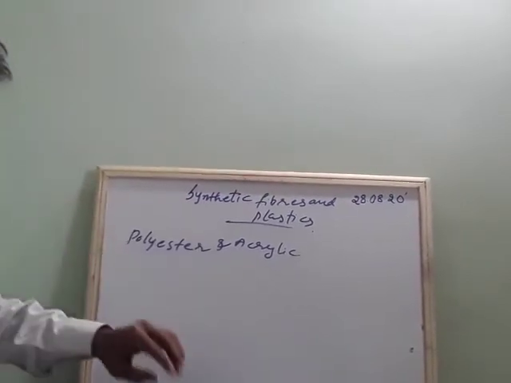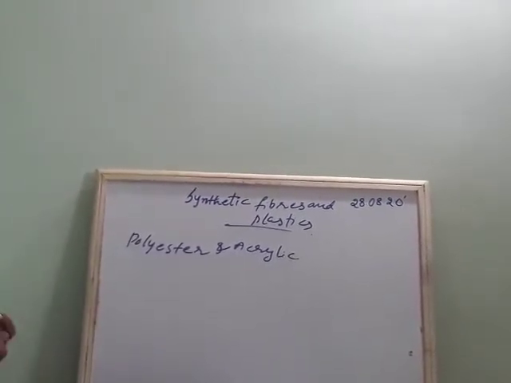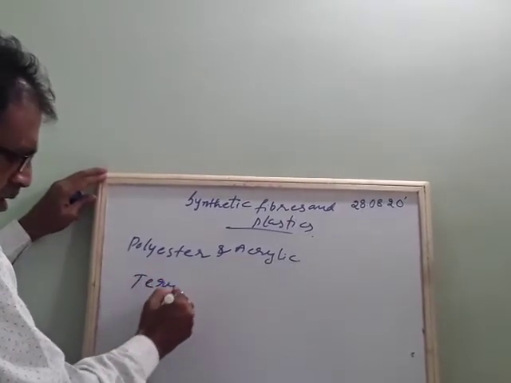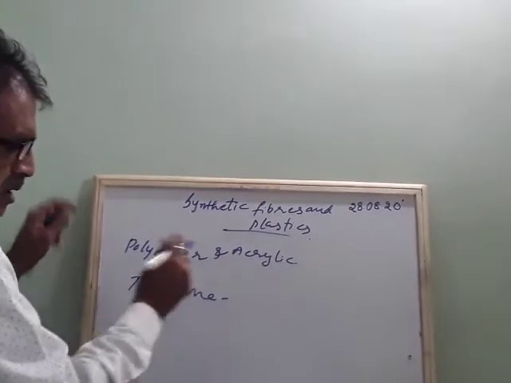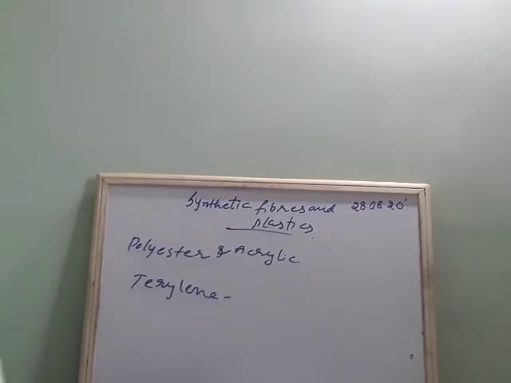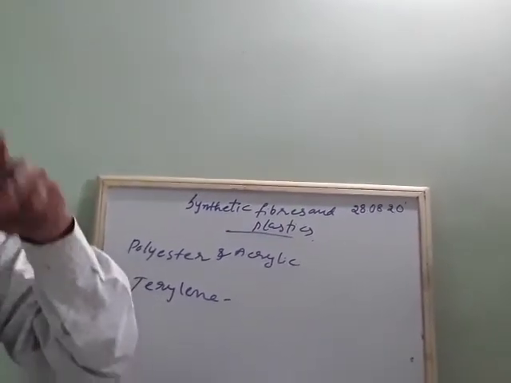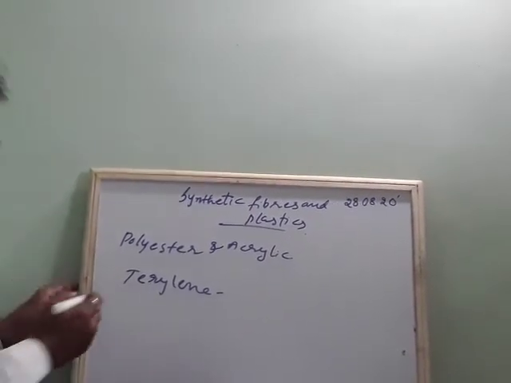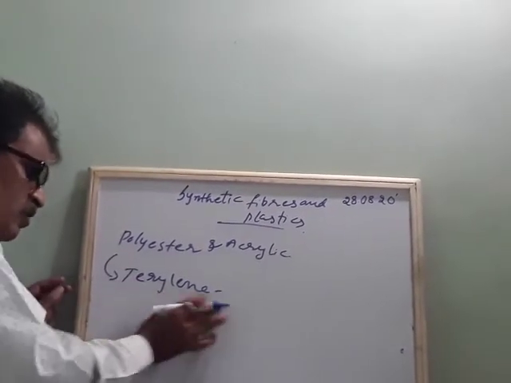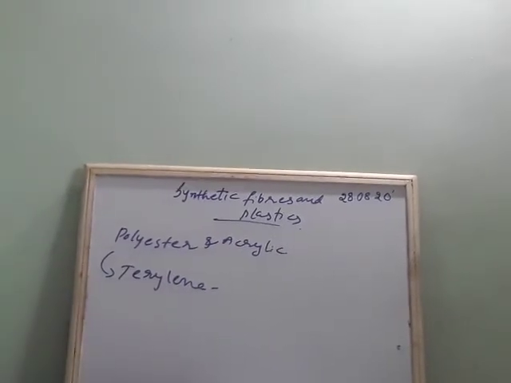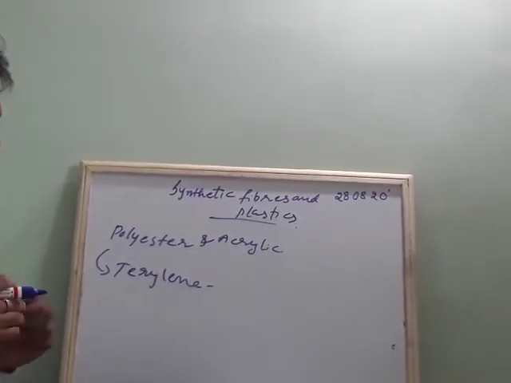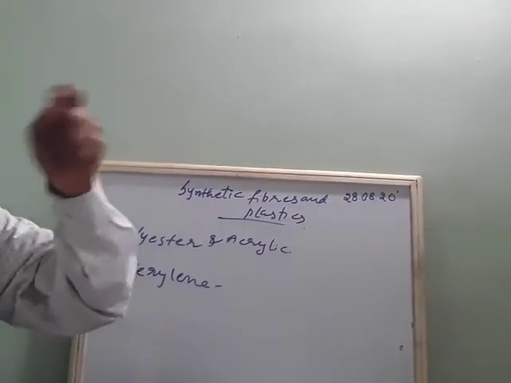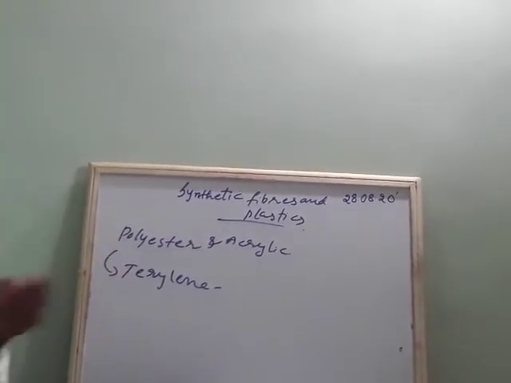Then coming to one more cloth called terylene. Terylene is also a type of polyester cloth, a type of synthetic cloth. It is popular. In polyester there is a type called terylene. Terylene cloth is very simple, where you can take fibers and weave them. You can take it and weave it, and you can make a small structure like this.